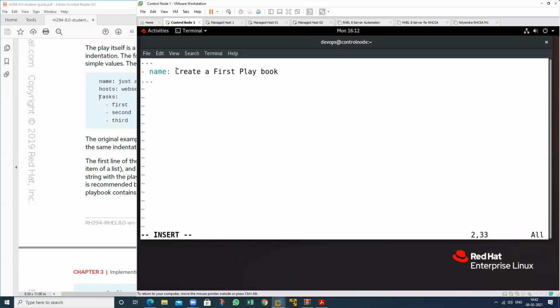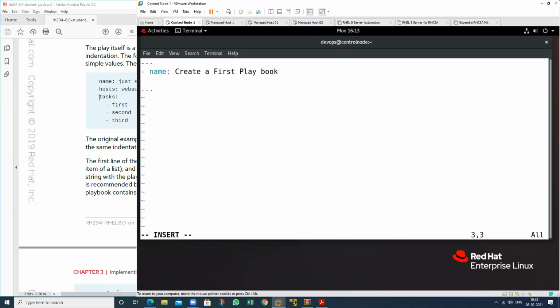You can write anything that you want. Suppose if you want to deploy Apache, write here just deployment of the Apache. This is just like a header or a comment, it will show. So this is called value. This is my key and this is the value.